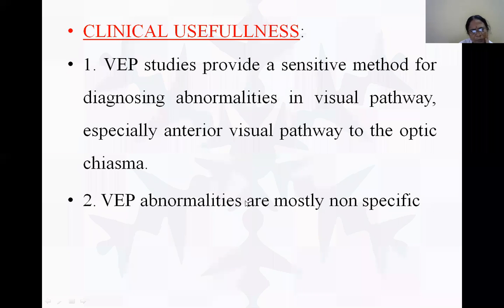You cannot go in for a direct diagnosis with this. It helps only in adding to the diagnosis. Suppose there's a doubt, we go in for other diagnostic procedures along with it. Because it's not specific, we cannot go in for diagnosis with this single test.